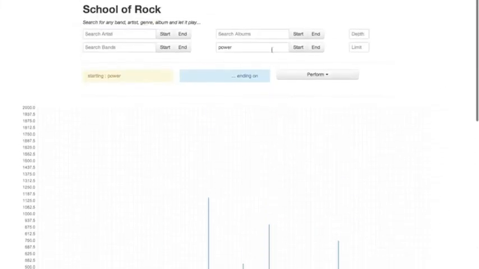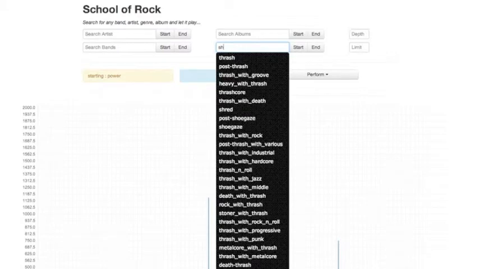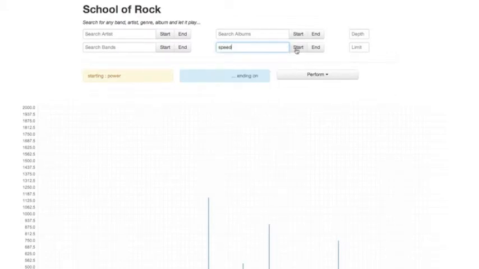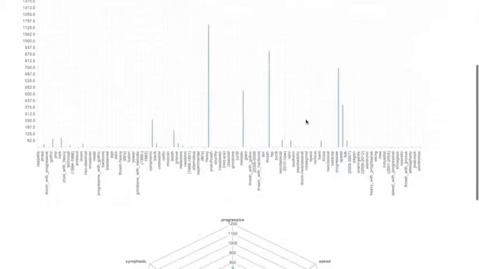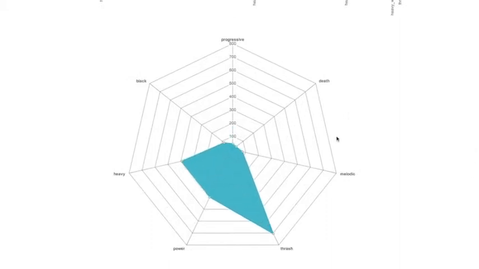Next, looking at the betweenness of speed metal, which is similar to power metal, one certainly assumes that it will show trends similar to power metal, but the graph shows that speed metal is heavily inclined towards thrash metal and very little towards heavy metal.